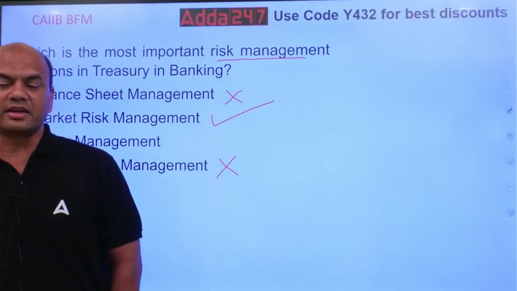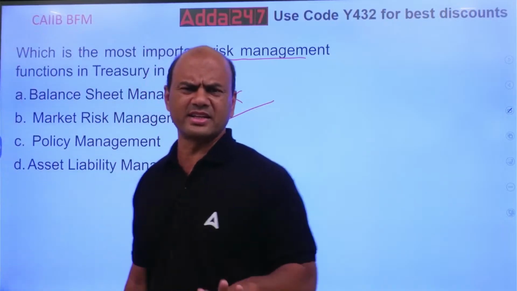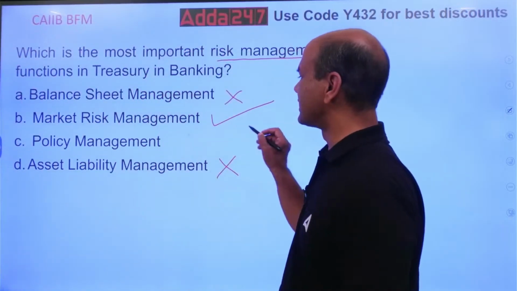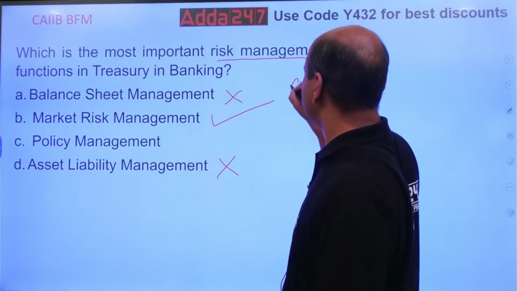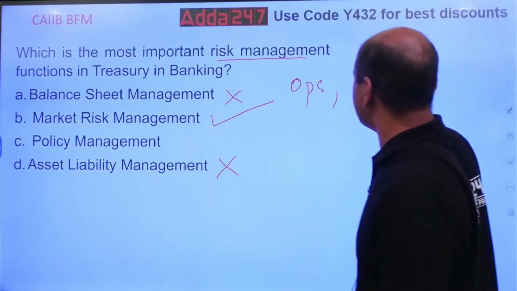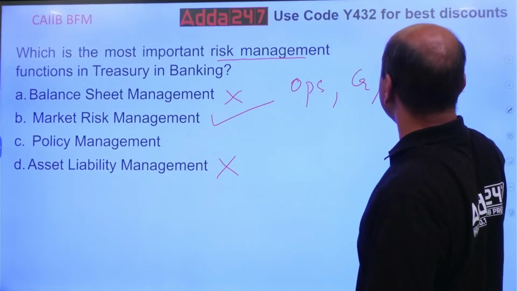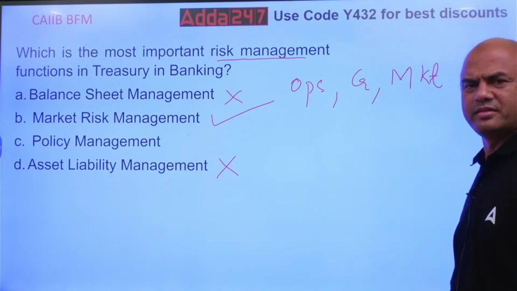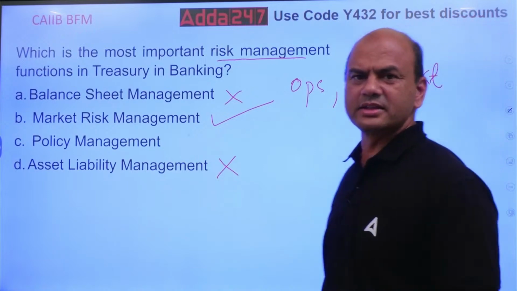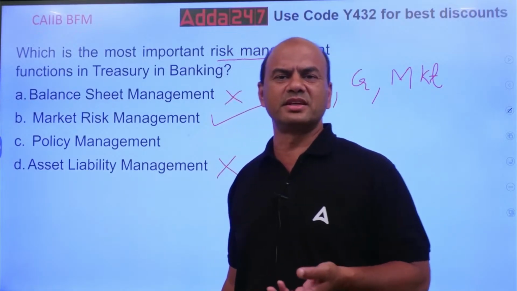Because in any bank, there are basically three main risks: operations, credit, and market. These are the three risks in any bank. Others are there as well. Reputational risk is there.